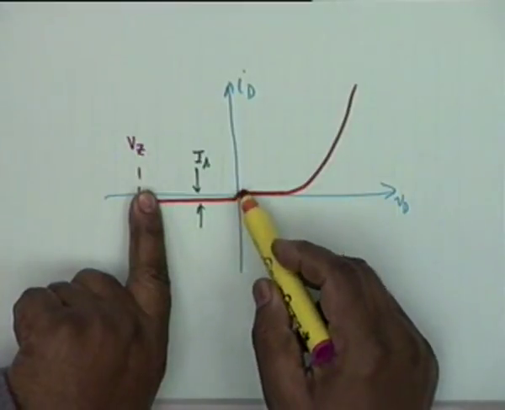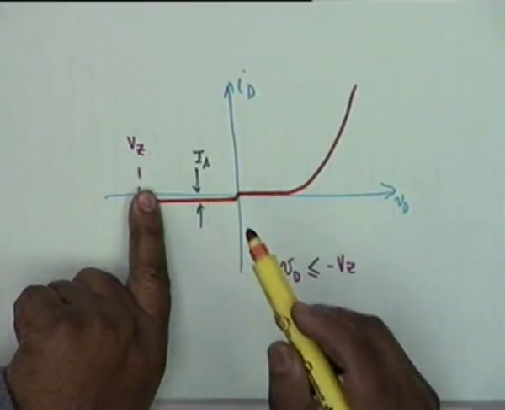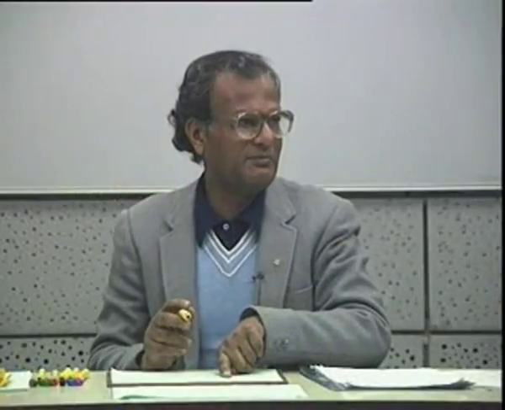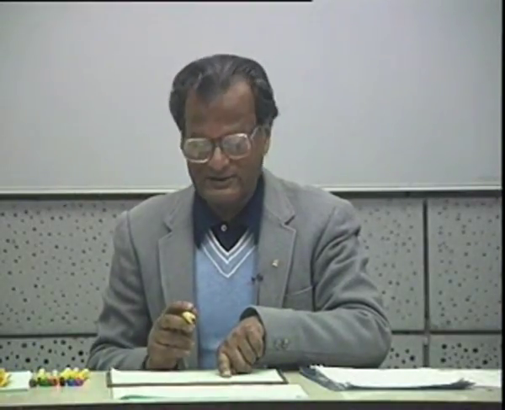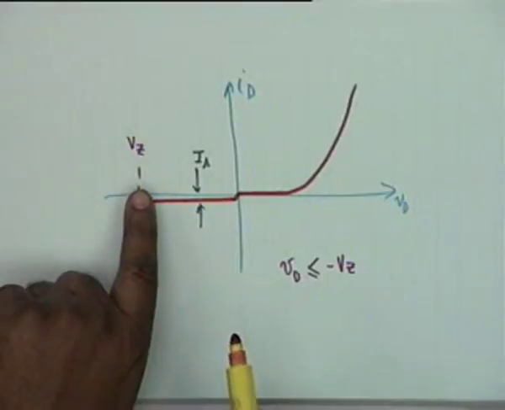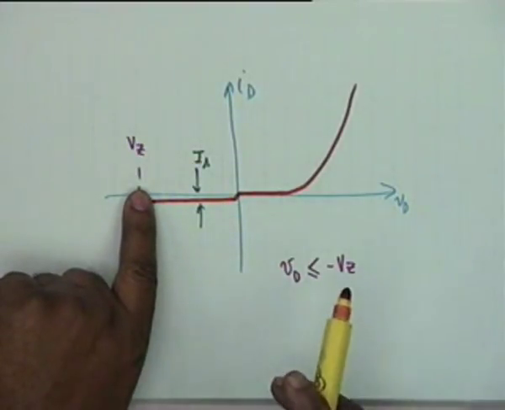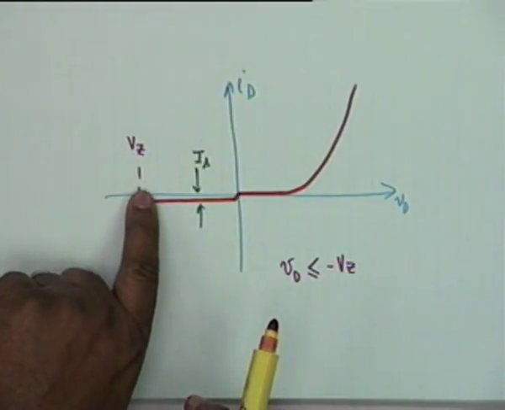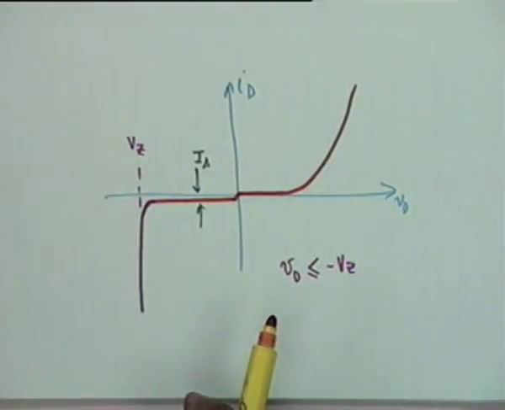I have shown this exaggerated. This is actually a very small quantity. Is is of the order of microamperes, some tens of microamperes. That's about all. It cannot exceed more than this. But if you exceed a particular voltage, minus Vz, in the reverse direction, then the diode breaks down. In other words, the current goes on multiplying itself.